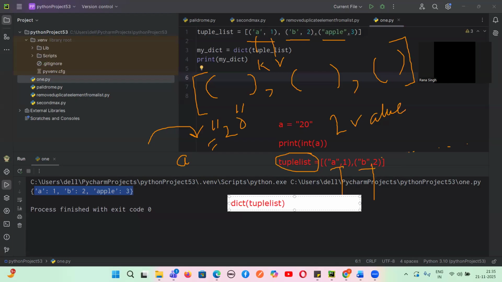And this will be converted into what? Dictionary. And this value is coming as A1. This is the key, this is the value. There's a colon between them. One key value pair will be separated from another key value pair with a comma, and this key and value will be separated with a colon. Are you getting how this tuple list got converted into a dictionary? Any doubt? Clear, guys? Tell me yes or no.